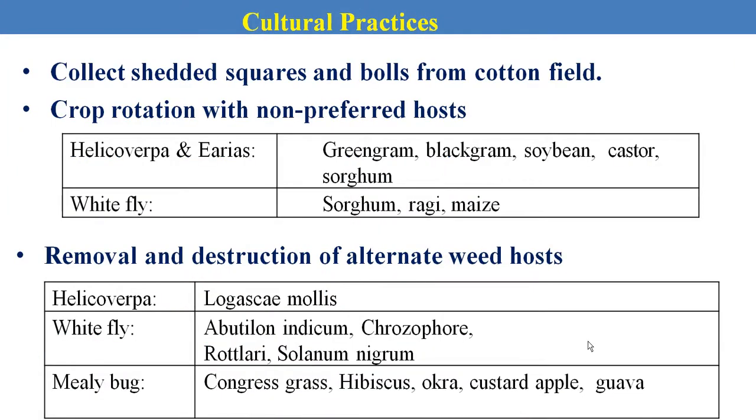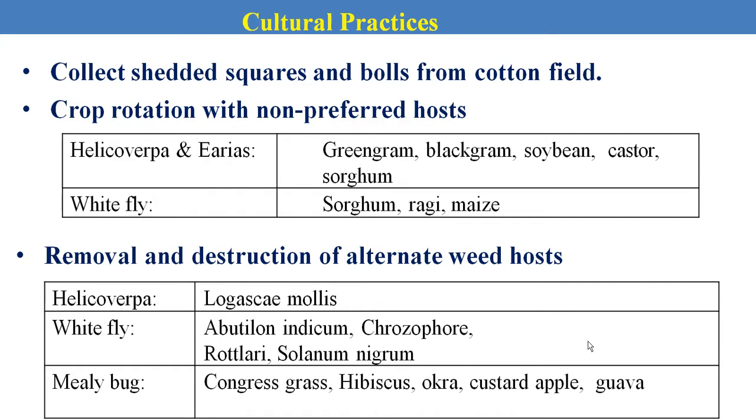Then we can collect the different affected plant parts like shed squares or bolls, because those shed squares or bolls contain a number of life stages of the insect, and due to this practice the different life stages will be killed. Then crop rotation techniques with non-host crops. These are some of the crops we can use in crop rotation against the particular pest.